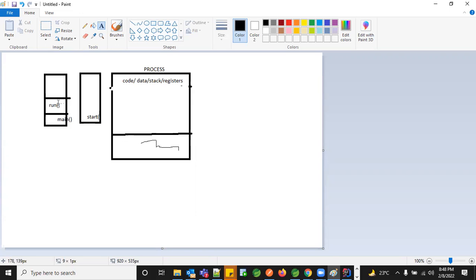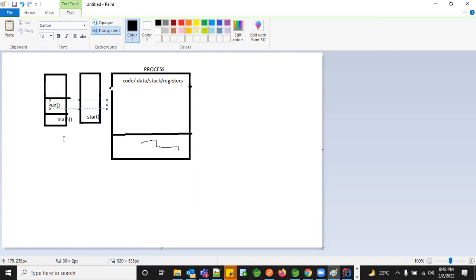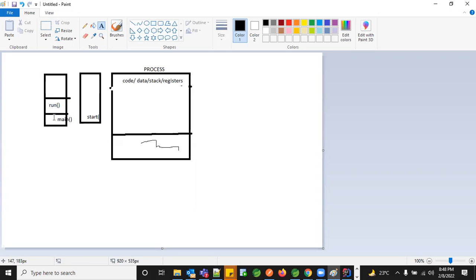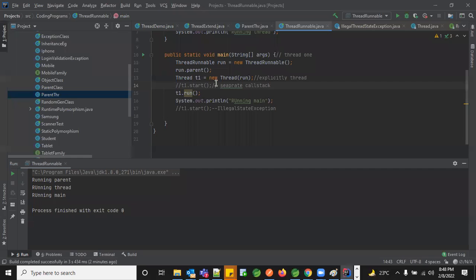But when you just call the run method, it will be considered a normal method, and it will be called on top of your main. So this will be in a single stack, whereas here it will be in a separate stack. That is the reason we call the start method and we don't call the run method. Here we don't have a separate call stack, and here we maintain a separate call stack. So you got the idea about why we need to go with start and not with run?